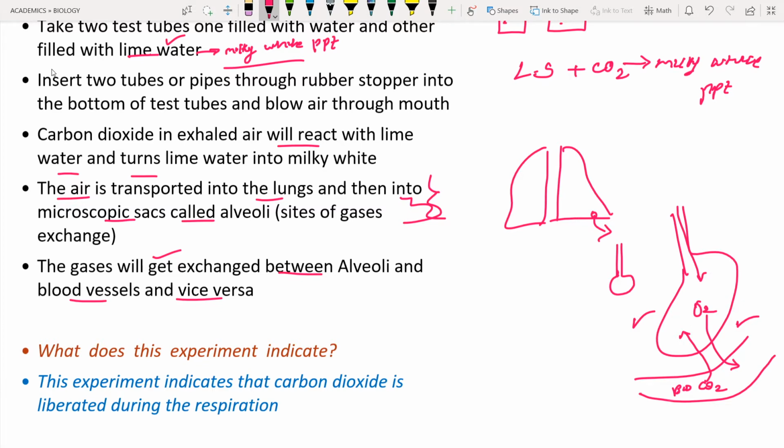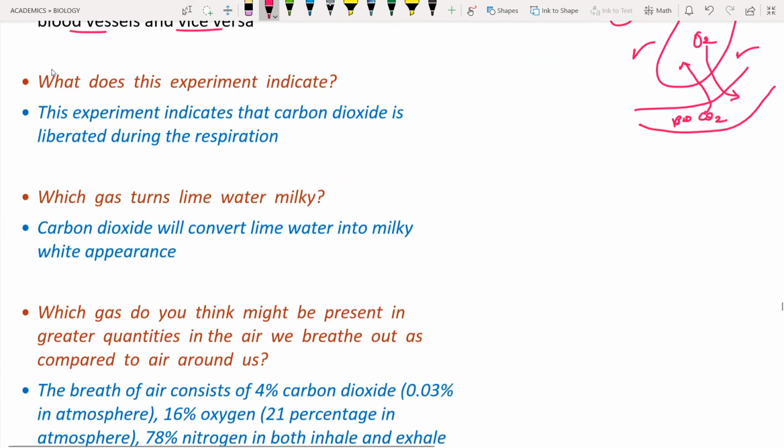Next there is a question: what does this experiment indicate? Just now we have seen a small experiment in the breathing topic, the turning of lime water into a milky white precipitation. This experiment shows that carbon dioxide is liberated during respiration. Respiration here means cellular respiration, in which the glucose molecule is turned into energy plus CO2.